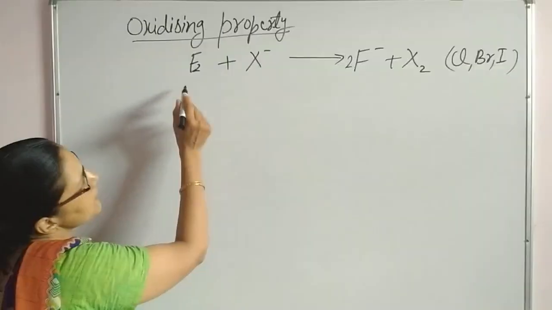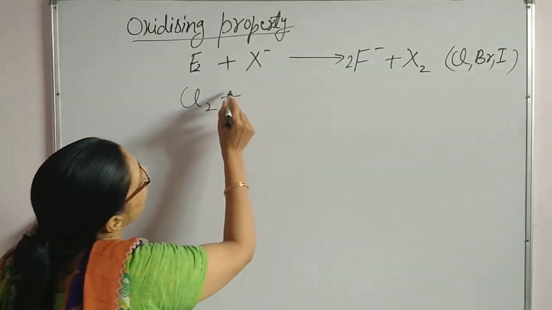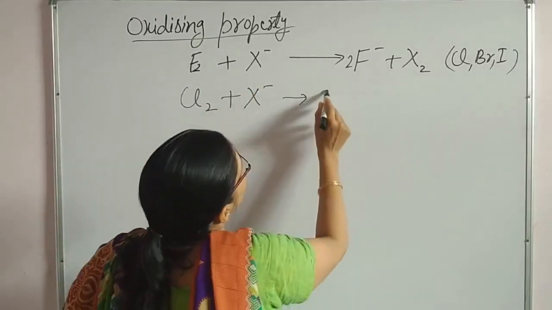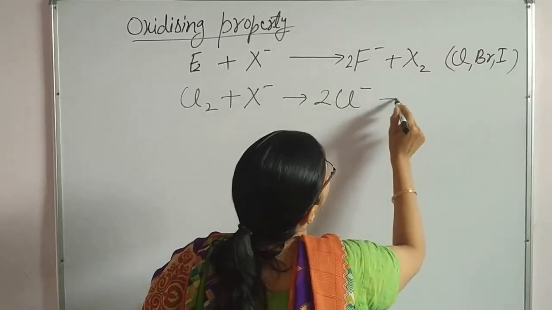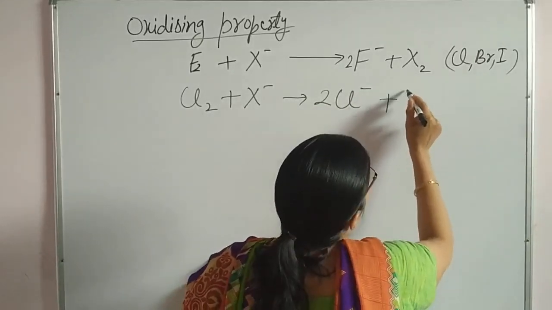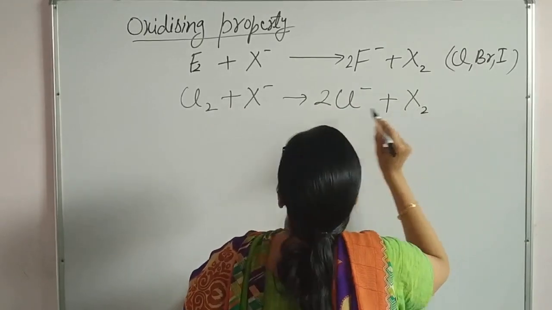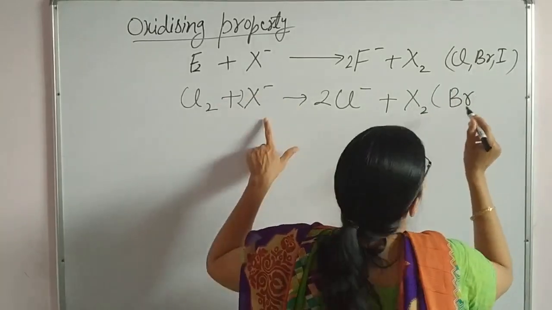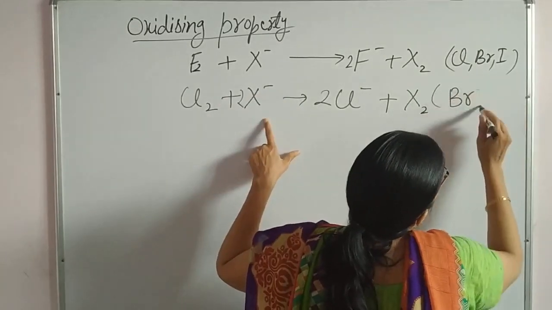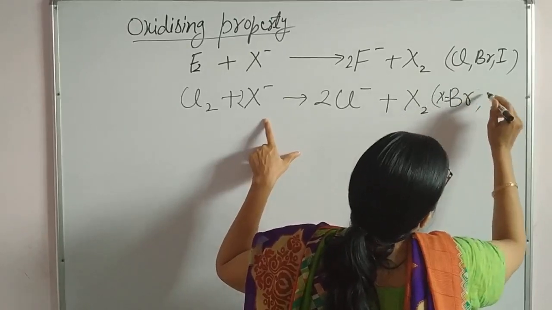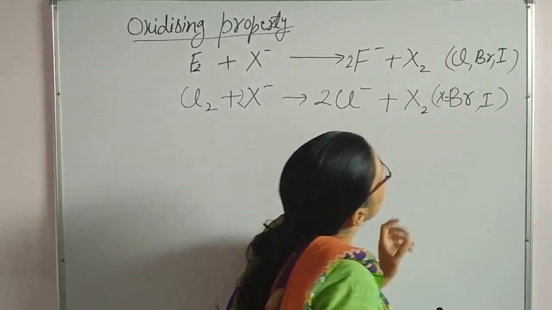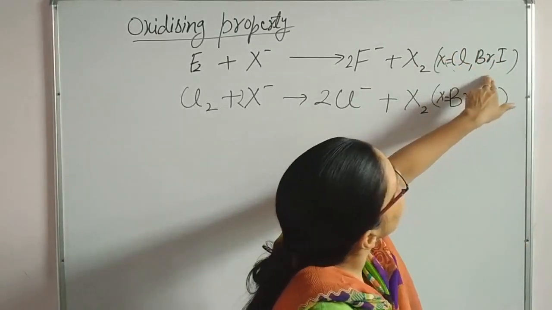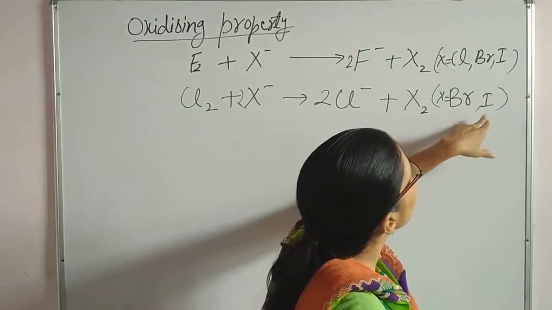Now next, suppose chlorine water is added to bromide ion or iodide ion. It will convert into chloride and the respective halogen will be released. Here X is equal to bromine or iodine.